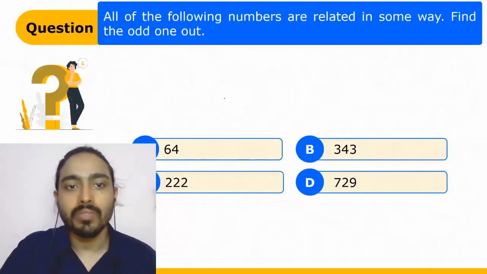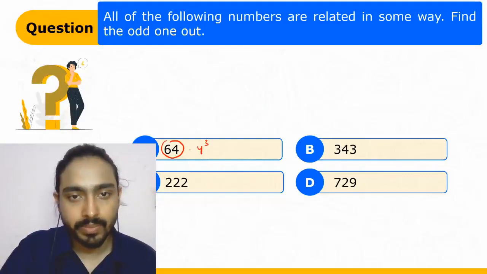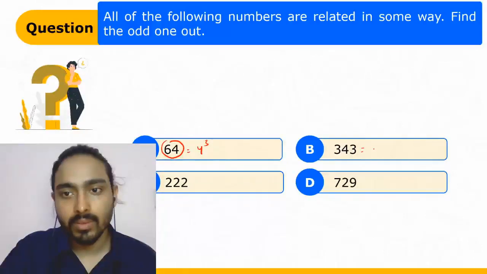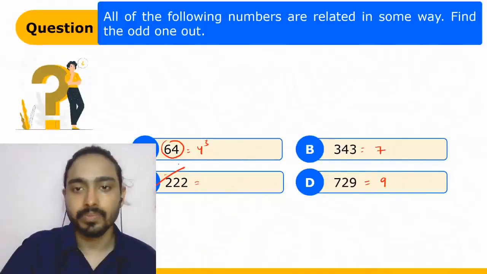In this question, you have to find the odd one out. Just look at this. 64 is the cube of 4. 343 is the cube of 7. 729 is the cube of 9. This is not the cube of some number, so C is the right answer.